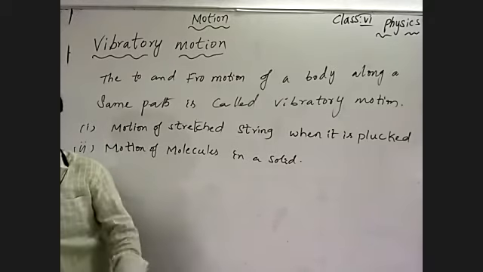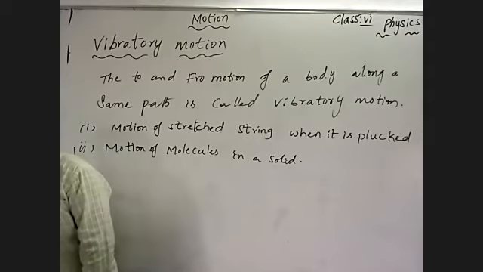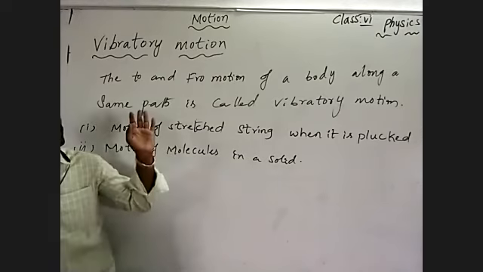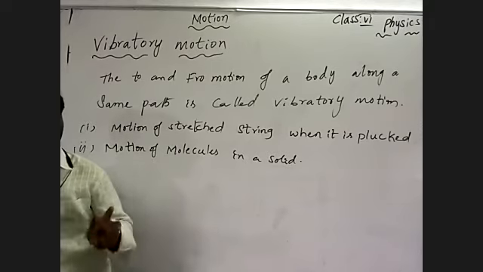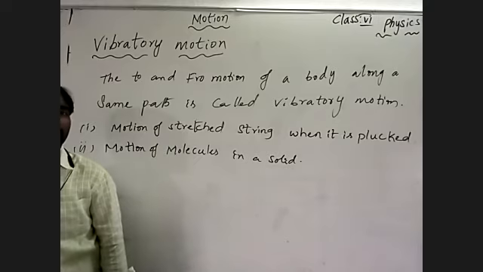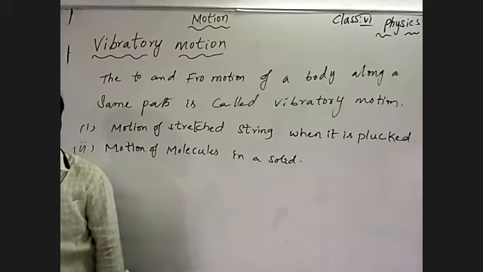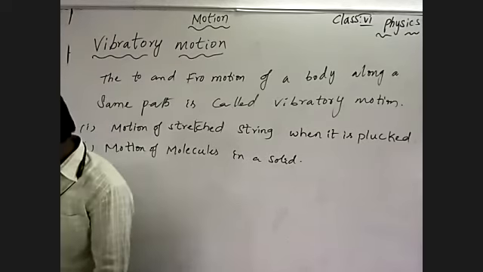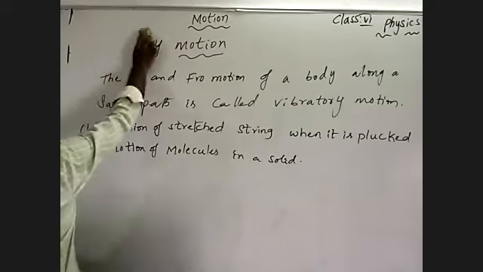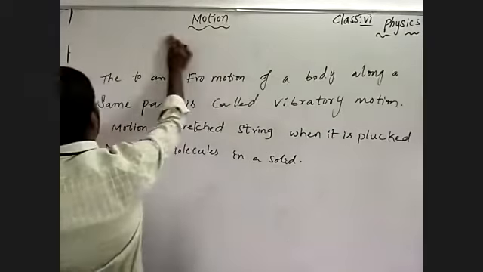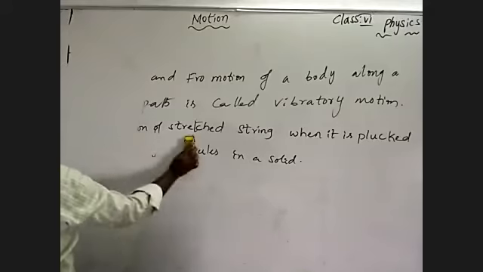Most of them, not just a few. And coming to that, what is the vibratory motion? The to and fro motion. Oscillatory motion and vibratory motion are both similar, relative terms. Next we discuss the difference between oscillatory motions and vibratory motions.